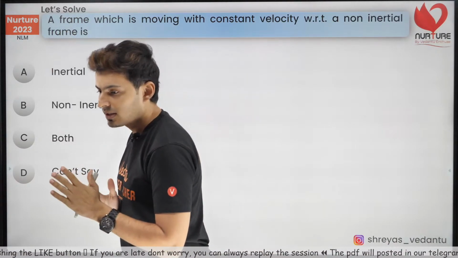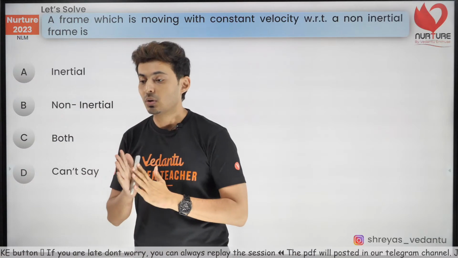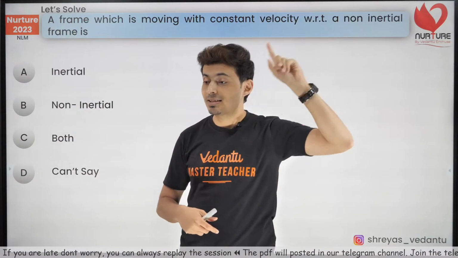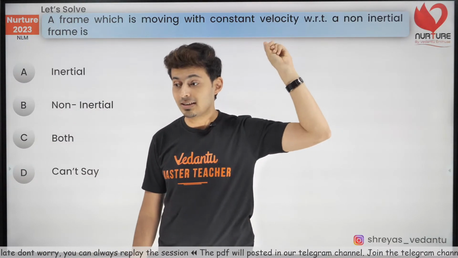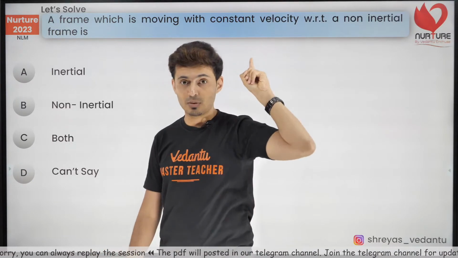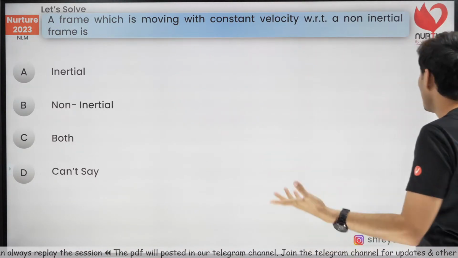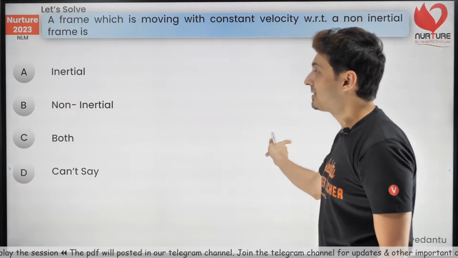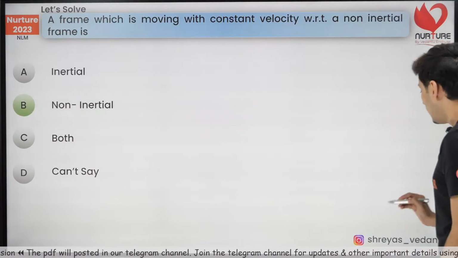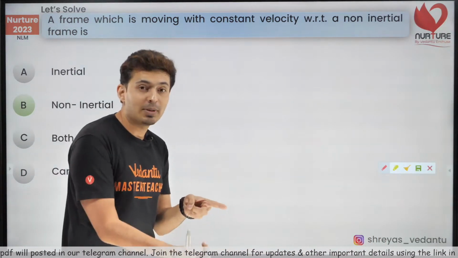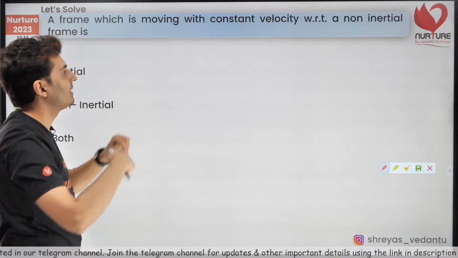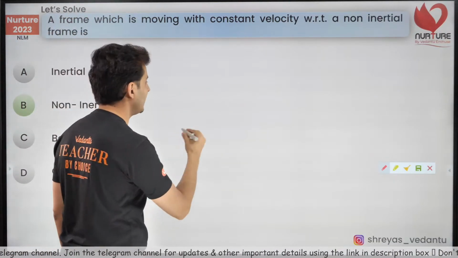Anything moving with constant velocity is the example of inertial frame. Manoj Jyoti, again, look at this question, not anything. Look at this. This is also moving with constant velocity, but still it could be non-inertial. And the reason why this is non-inertial is because that velocity is measured with respect to a non-inertial frame. So keep this in mind.